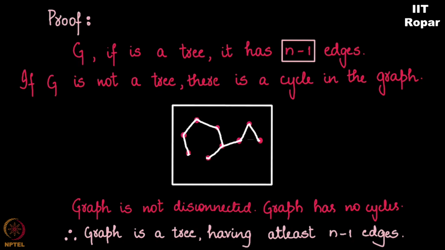I have just now shown that there is a tree which is a subgraph of the given graph, which means the graph should have at least n minus 1 edges. I was a little fast here. Maybe you should go through this proof once again by playing this video.